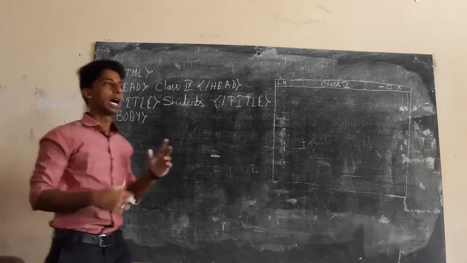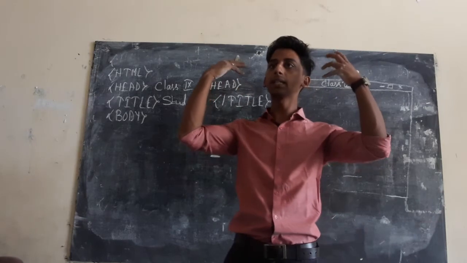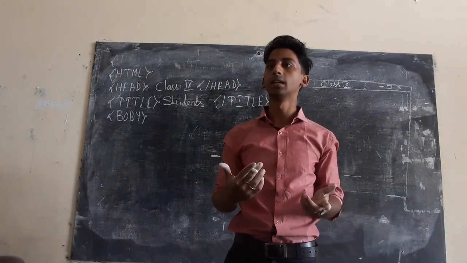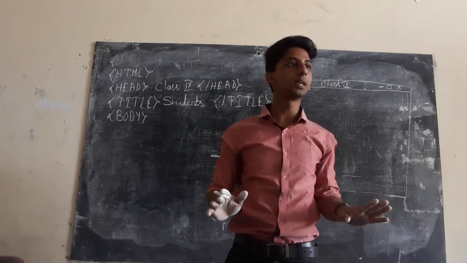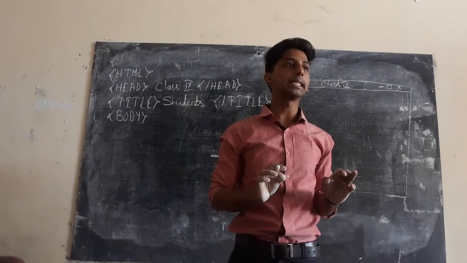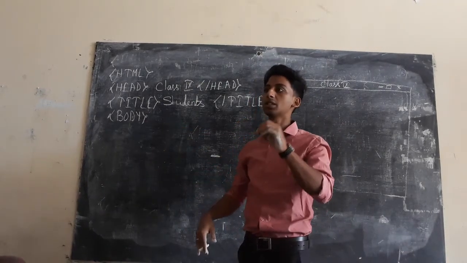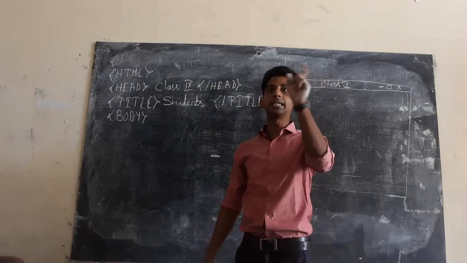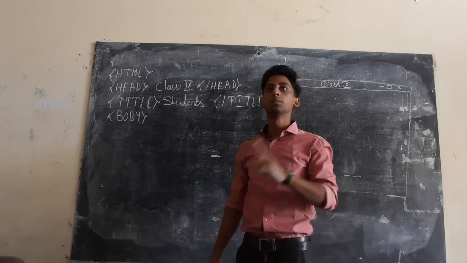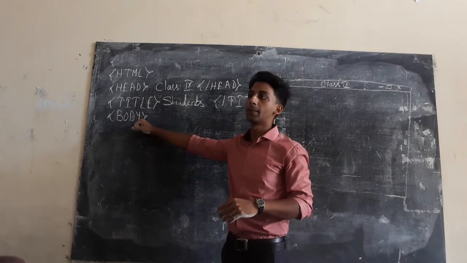Listen. Our head part, you see our human body only. Our head part contains the information, and our body contains the detail. This is very simple. You need to understand this thing in this way, so that you can remember it easily. So body will contain the information. Whatever information you are looking at in the web page, some details are coming, like COVID information will come. Where it is, you have to construct this one in here.